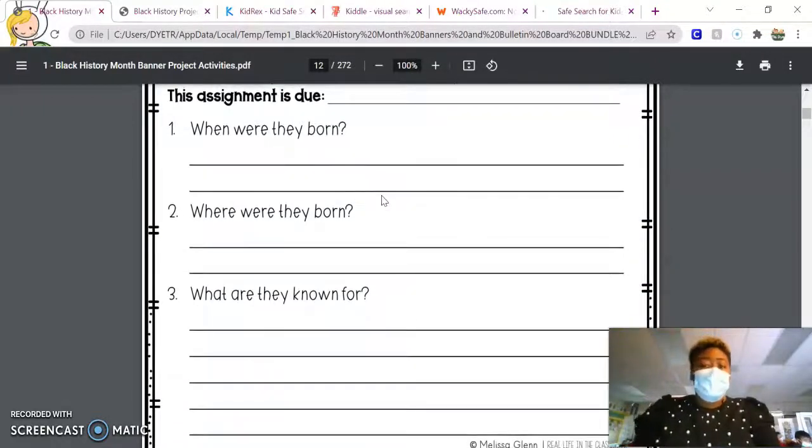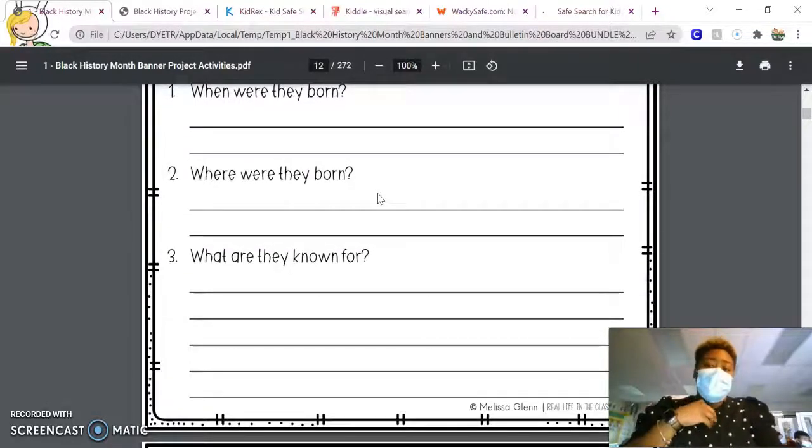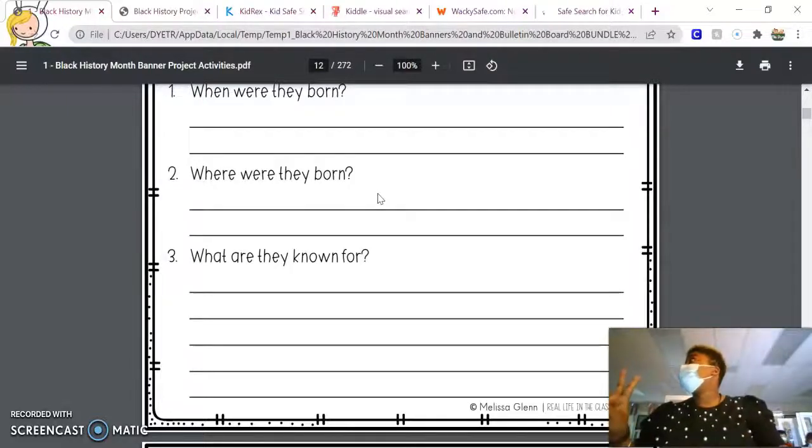On number 1, you're going to answer the question, when were they born? You're going to tell me the birthday of the person you are researching. For example, if I am researching Barack Obama, I'm going to put Barack Obama's birthday here on number 1. Number 2, where were they born? You're going to tell me their hometown or their birthplace. Where are they from? Are they from New York? Are they from Hawaii? I believe Barack Obama is actually from Hawaii, so for example, you will place Hawaii on number 2.